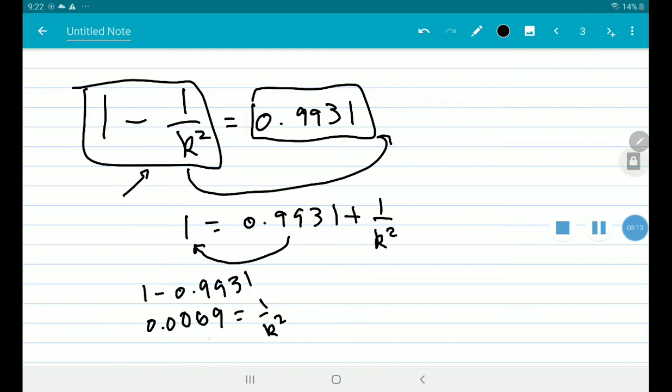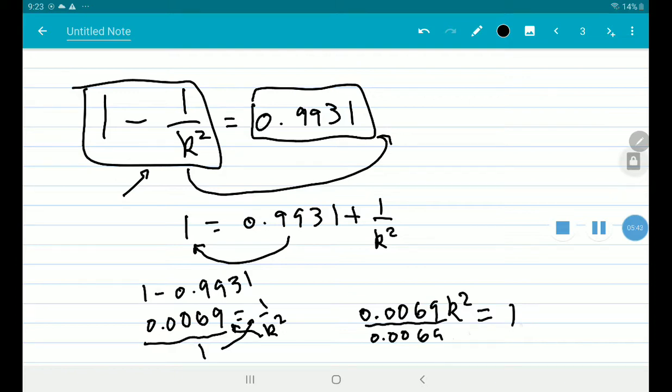And now what I can do to get k squared is cross multiply. And when I cross multiply, you have to set those equal to one another. So that's 0.0069 k squared. That's what happens when you multiply the two. 1 times 1 is 1 on the other side. So when you cross multiply, you set the cross products equal. Now get k squared by itself, so I will divide both sides by 0.0069.